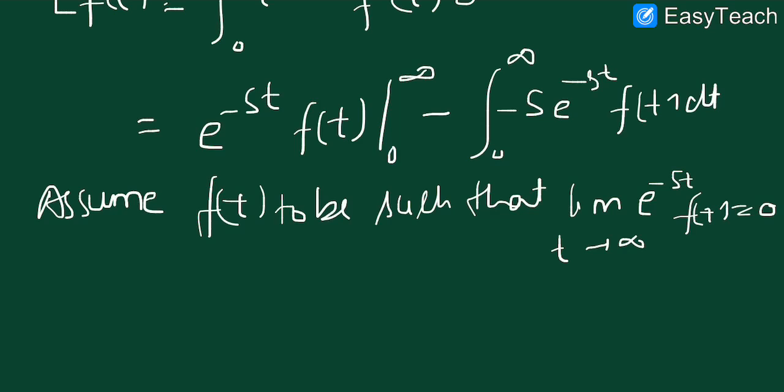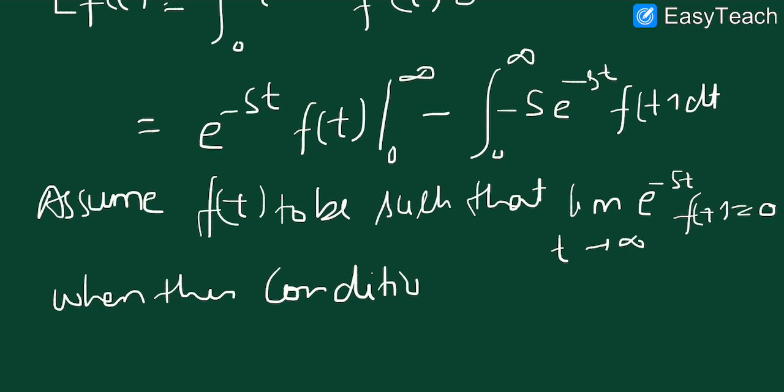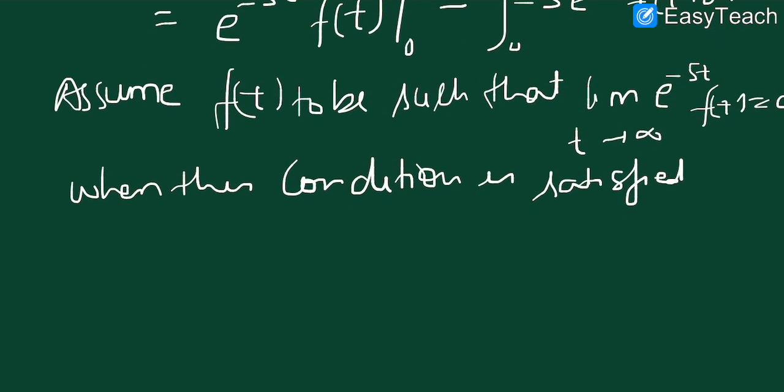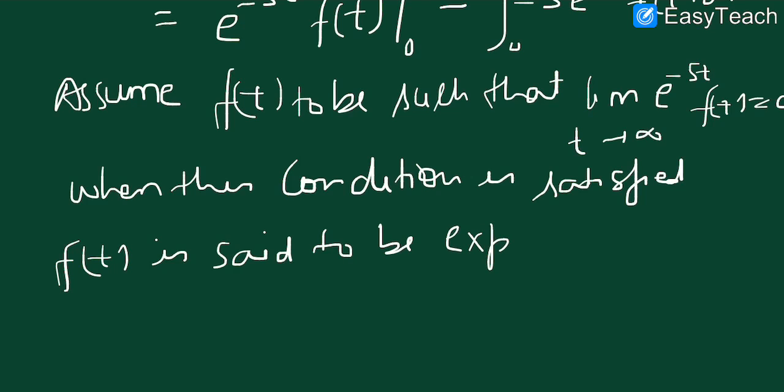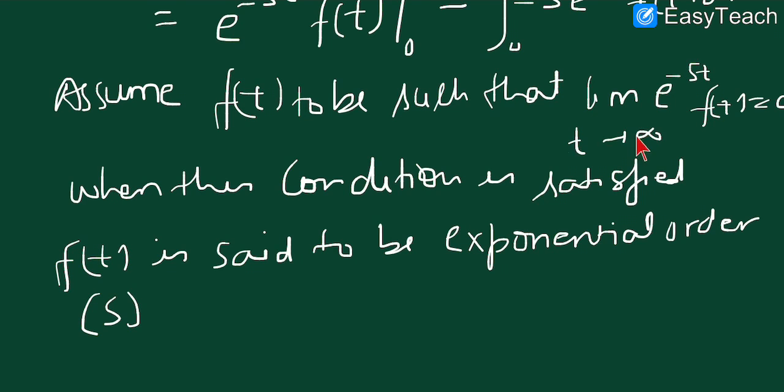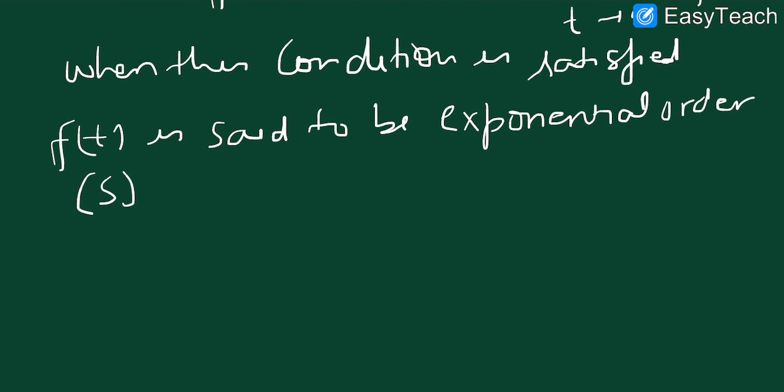When this condition is satisfied, we say f(t) is of exponential order s. What does it mean? We have to assume the condition that the limit when t tends to infinity of e power minus st f(t) should be equal to 0, and if we apply this in the upper equation,